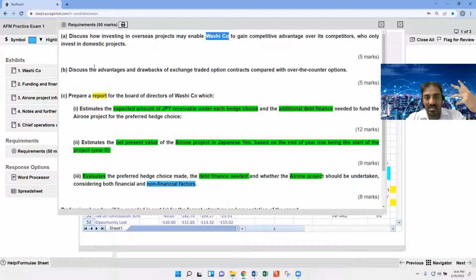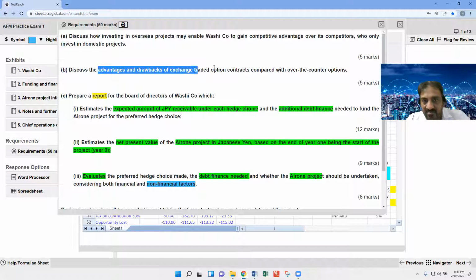But here, the entire case includes a clue that the company's directors are discussing whether OTC is better or not. But the requirement is general.